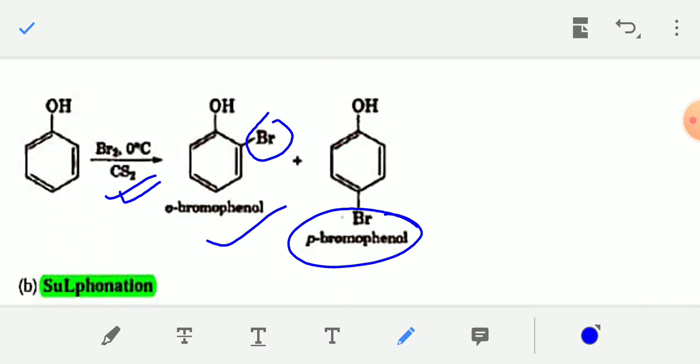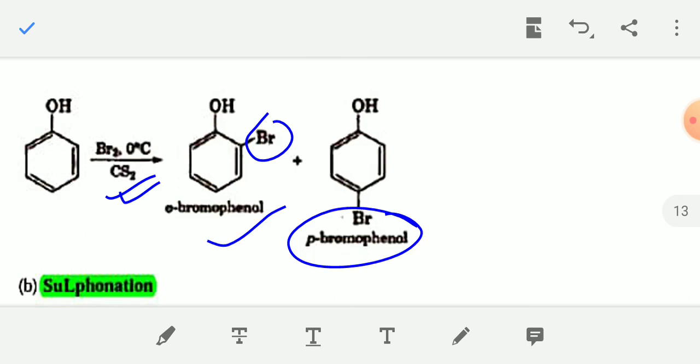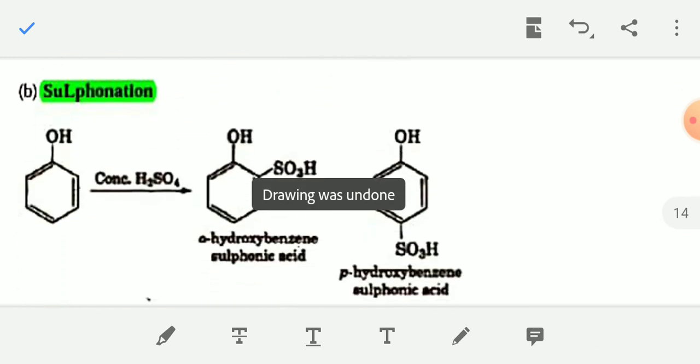When phenol reacts with bromine in presence of carbon disulfide solvent, the products are orthobromophenol and parabromophenol. But the same reaction in presence of water, the product is 2,4,6 tribromophenol.